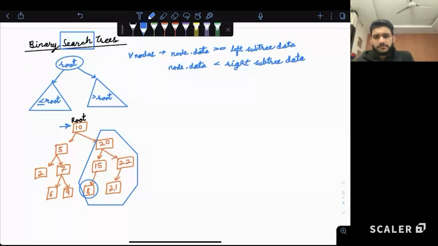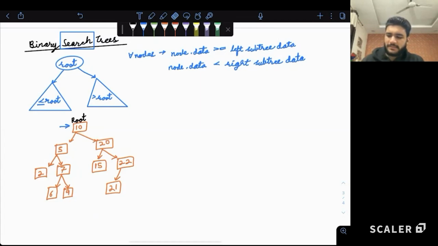Is this clear to all? Why is this not a binary search tree? Because of 8. For every node, all the left part should be smaller or equal, and all the right part should be bigger. Making sense to all? Even if there is one node violating it, any one data, that violates the entire tree's purpose. It's not a binary search tree anymore. So if I remove this, is this now a binary search tree? Yes. Now it's a binary search tree.